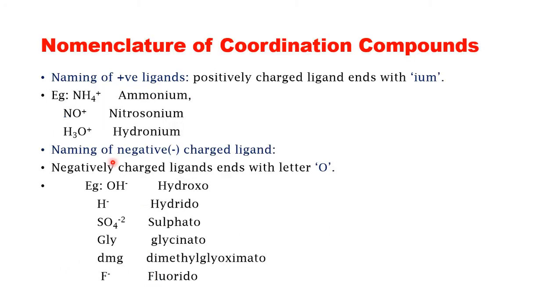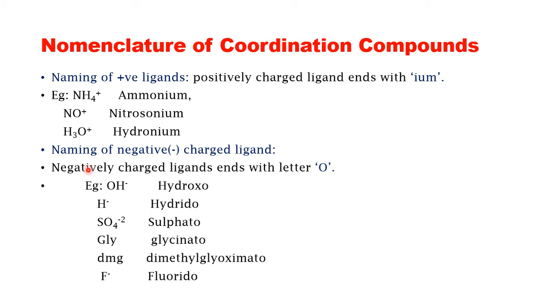Next up you have naming of positive ligands. Whenever you have positively charged ligands in your complex, you will end the name with -ium. For example, NH4+ is ammonium, NO+ is nitrosonium, and H3O+ is hydronium.